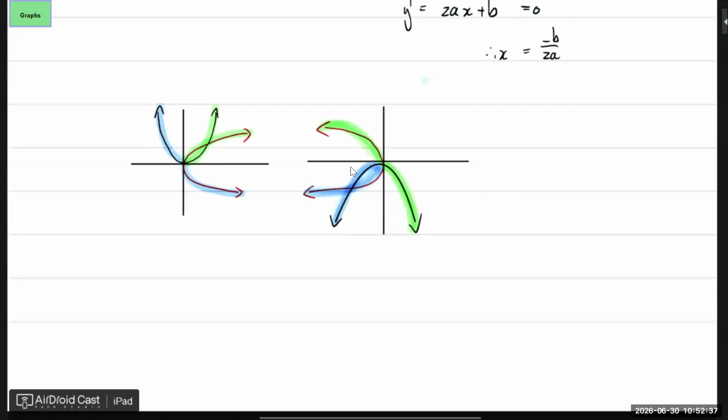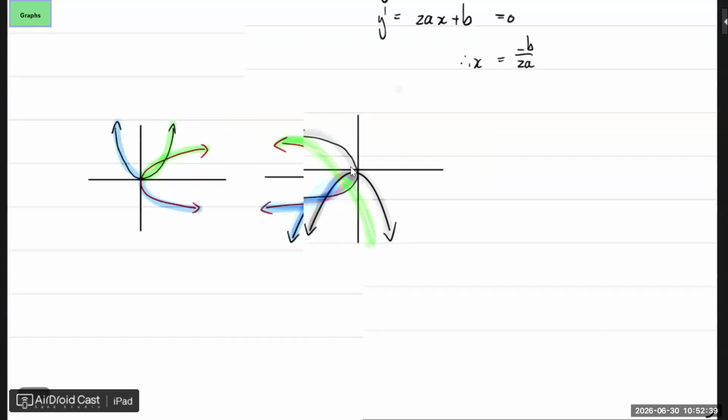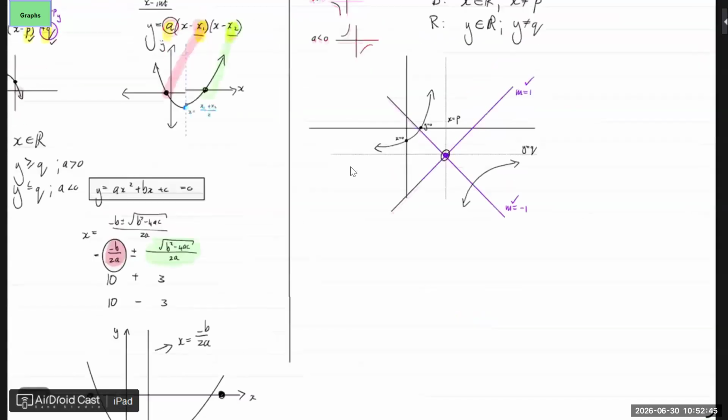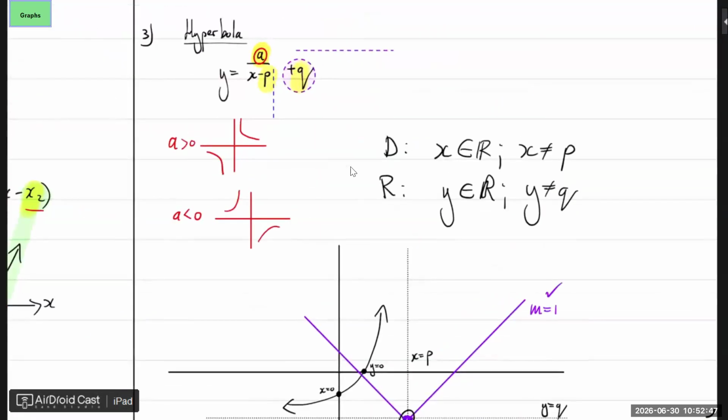Now, we've just looked at the straight lines' inverse. We've looked at the parabolas' inverse. Have you guys studied the hyperbolas' inverse? Can you remember anything about the hyperbolas' inverse? Why not? Because it's the function itself.